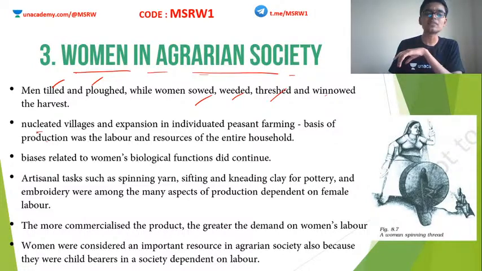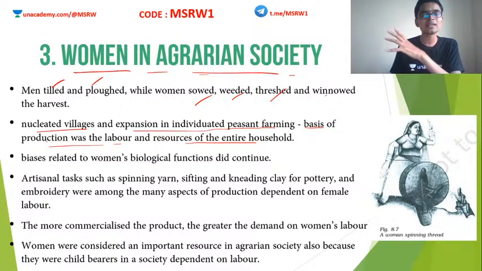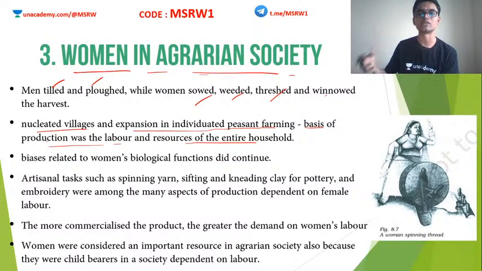Clear? So with the nucleated villages and the expansion of individuated peasant farming, the basis of production was the labor and resources of the entire household. Which means the whole family has to put their effort into the field, because more and more land is coming under agriculture each day, and the labor force is not enough actually. Everybody has to put in their work. So agriculture was an activity that was conducted by the entire household, the entire family.